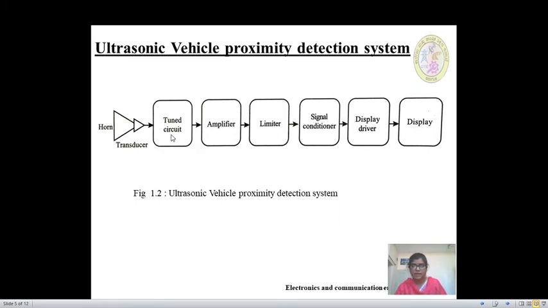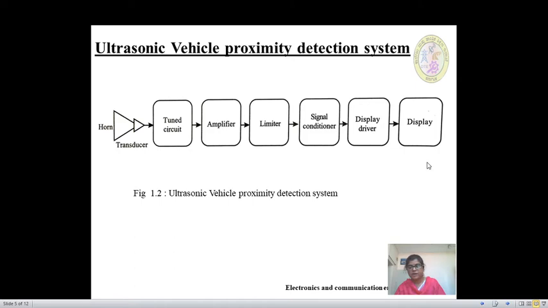The signal is cleaned and fed to the display driver using signal conditioner. The output is a DC voltage capable of energizing a lamp on the vehicle's instrument panel. Circuit parameters are chosen so that the system is insensitive to vehicles traveling at very low speeds.